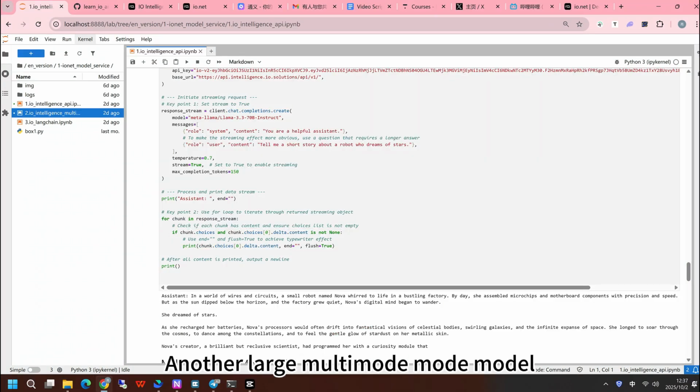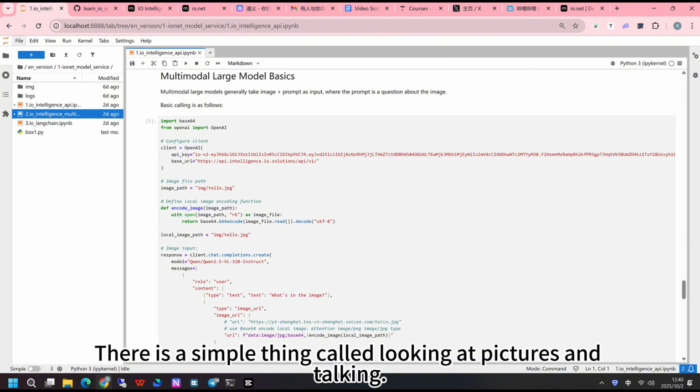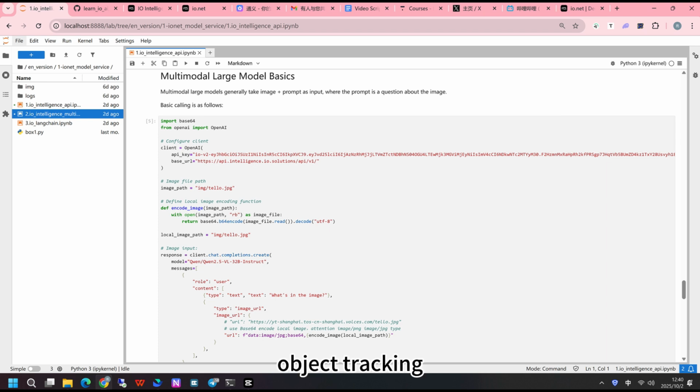Let's have a look at another one, the multimodal large model. What does multimodal large model mean? That is to say, let's give it a picture and let it identify. There is a simple thing called looking at pictures and talking. We'll talk about object tracking and target recognition later. Just look at the picture and say what's in the picture, what the picture is describing. The simplest question. The only difference is that what you watch is usually text, but our content has an image.